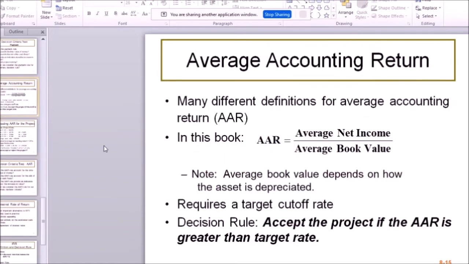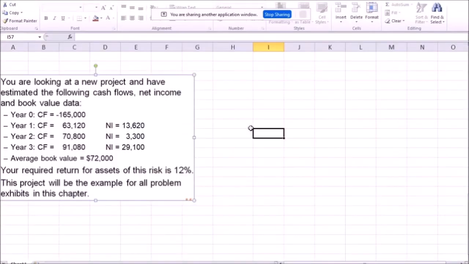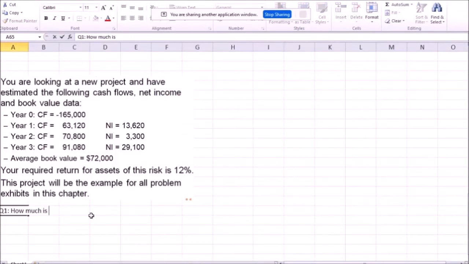The next one is average accounting return. Average accounting return, which is simply, as you see over here, a ratio of average net income over the years divided by the average book value over those years. So let's have a couple of questions. Average accounting return. How much is average accounting return?